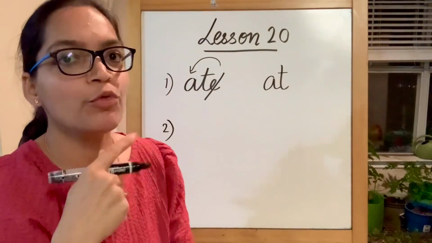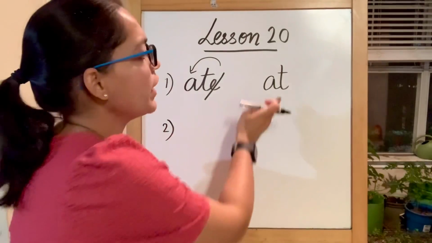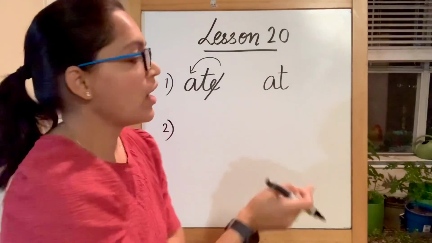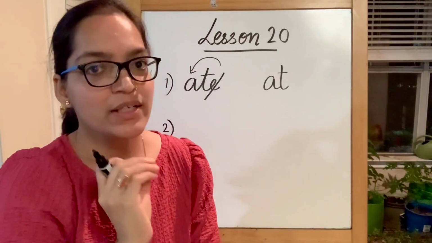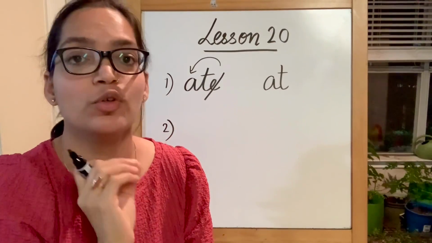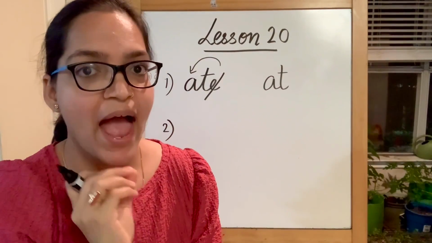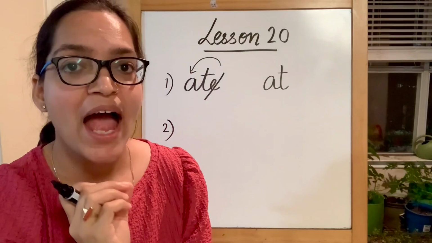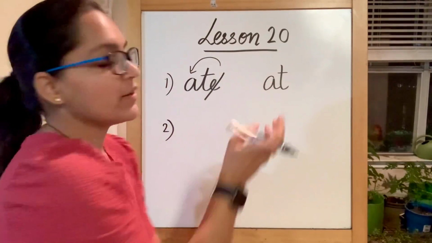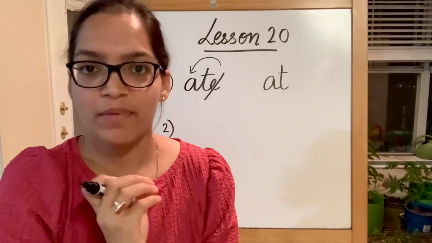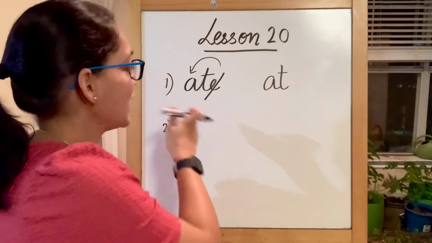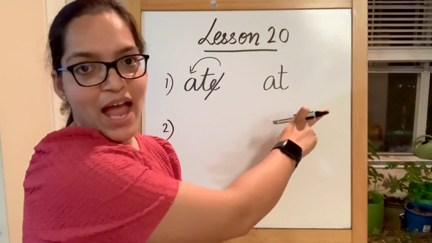Now before moving on to the next word, let's see if I do not put E at the end. How will I read this? I will read it as A. This is going to be short vowel A sound, A, and it will be at. I was at my friend's house. So this becomes ate and this becomes at.